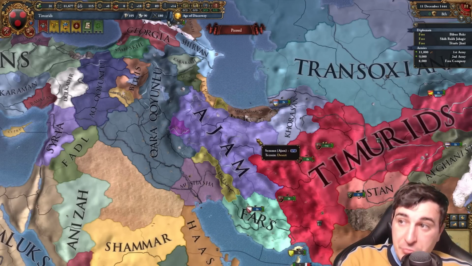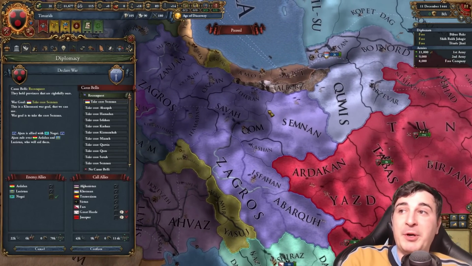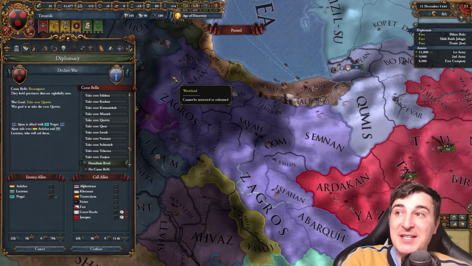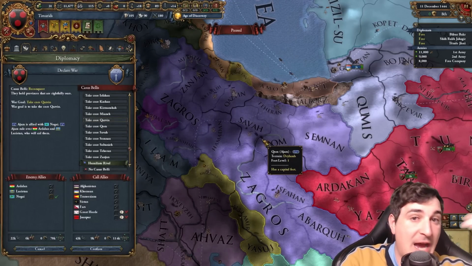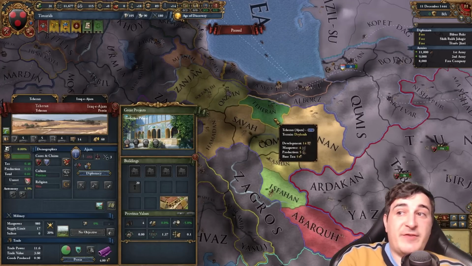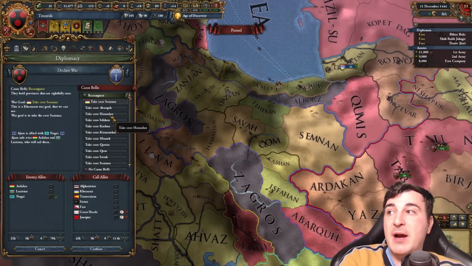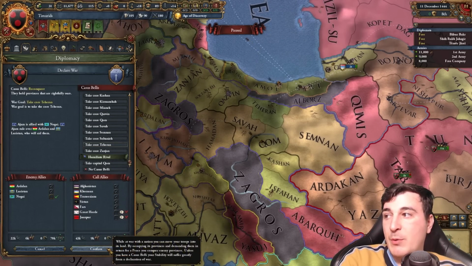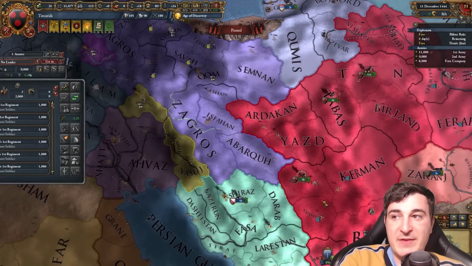Now, it is extremely important that we attack these guys on the 11th of December, and make sure whenever you set the war target, you set the province with the highest development, because it's gonna be a little bit cheaper to take that one province. So the higher development means that you can take a little bit more as consequence. Right now, the highest development province they have is Tehran, so we're gonna set Tehran as the war target, obviously. There you go. We're not gonna co-belligerate Nogai because we don't want to have to fight Chagatai as well in this war. And let's go ahead and push for their provinces.